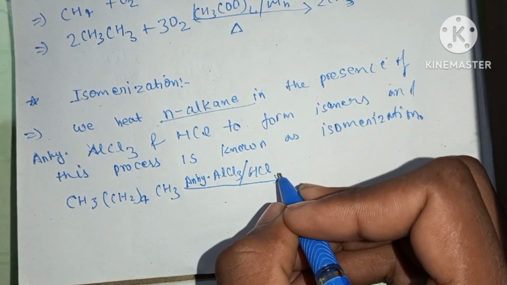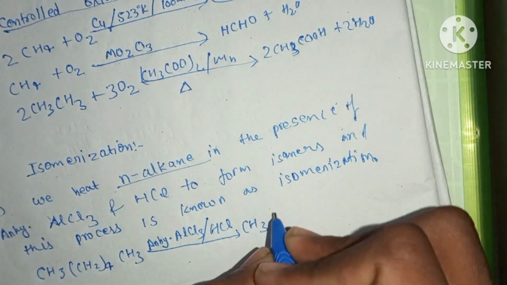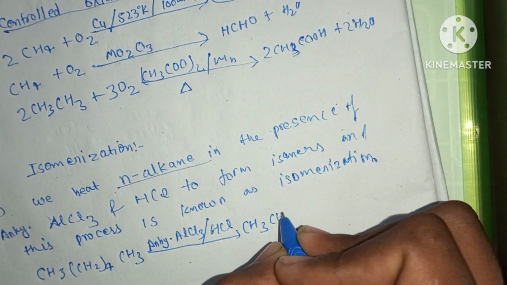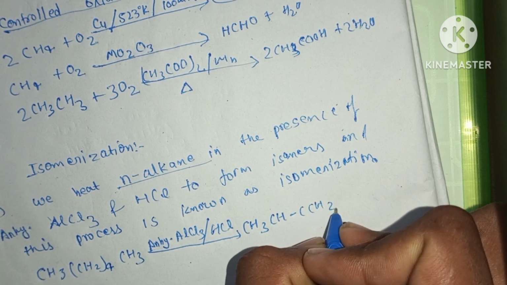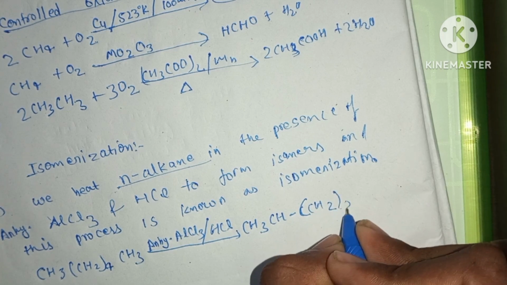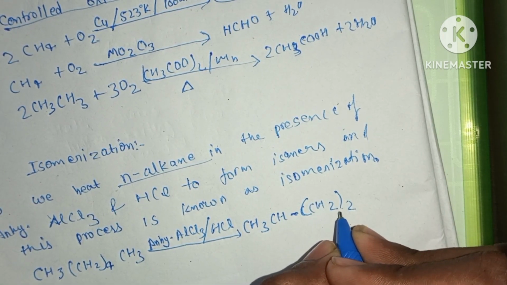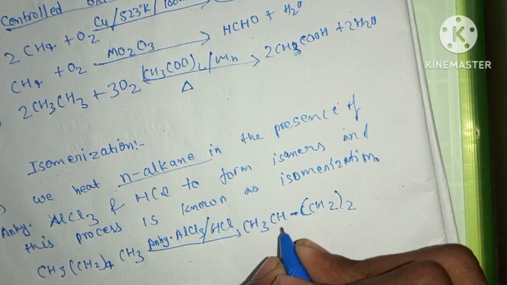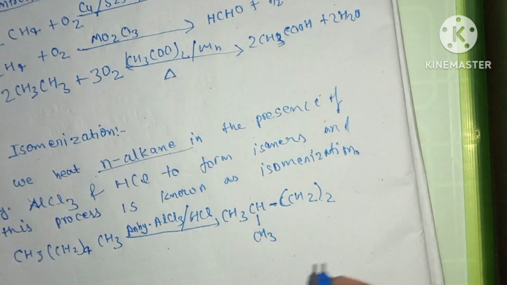So we will get CH3CH attached with CH3 twice, and here one alkyl group is present.